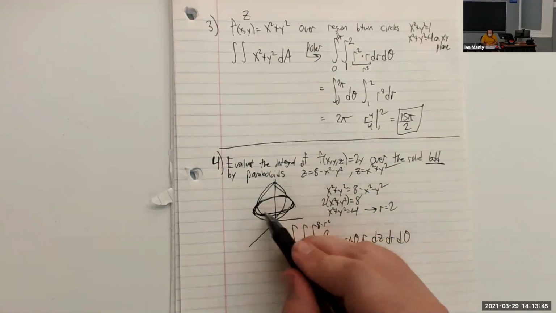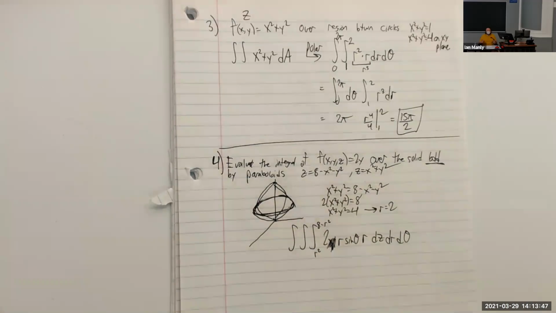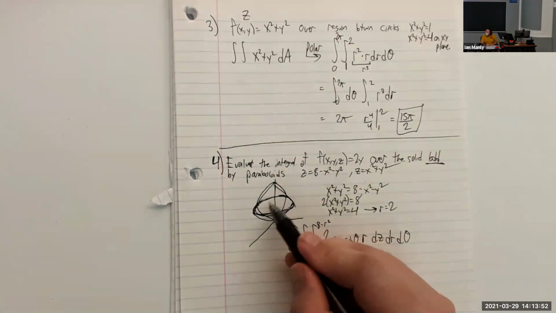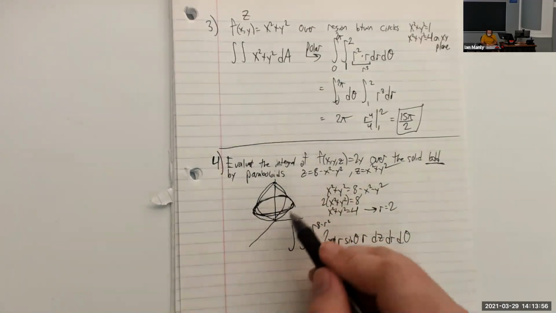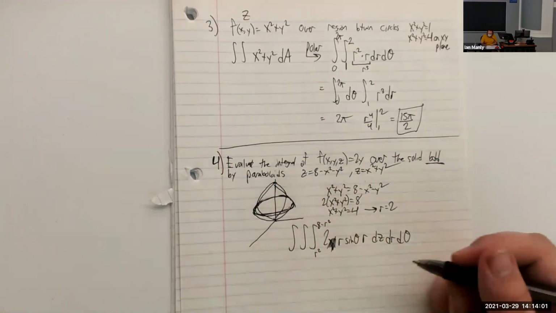The region where these intersect is as far out as we're going to go in the r theta plane. So that's going to help us figure out our r and theta bounds. That's why we set these equal to each other, to know how far we go out in the xy direction or the r theta direction.